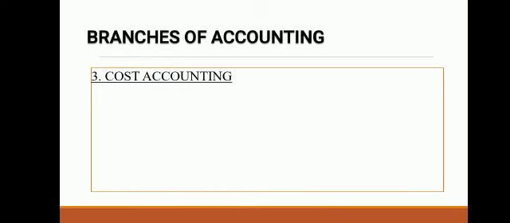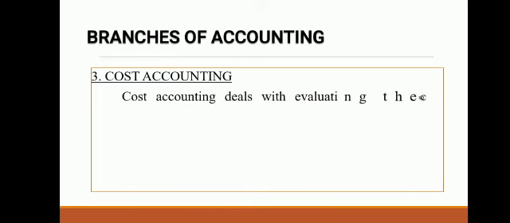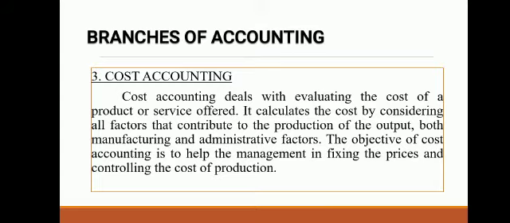Third branch of accounting is cost accounting. Cost accounting is mainly useful to the manufacturing organizations, those who are manufacturing products. They are interested in knowing the cost of their product so that they can decide the price of their product. So for identifying the cost of product, cost accounting is useful.